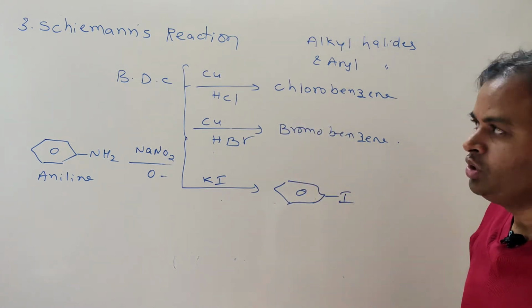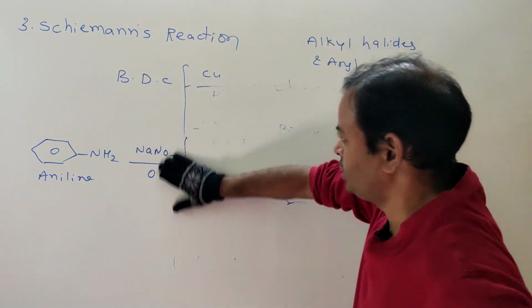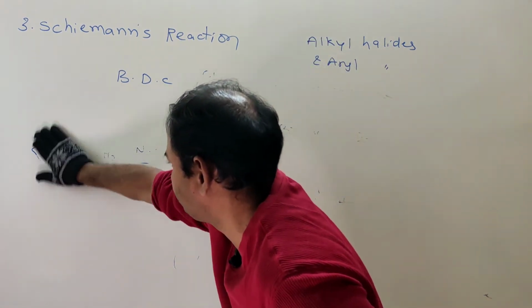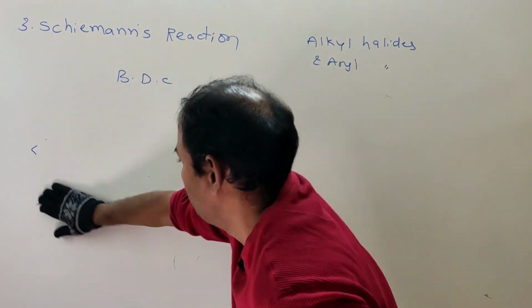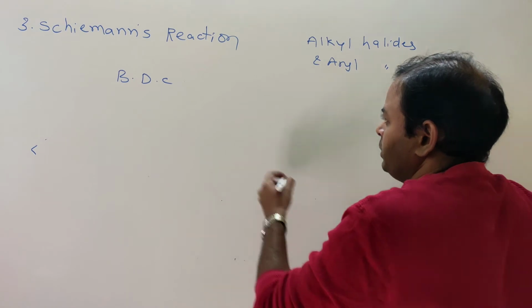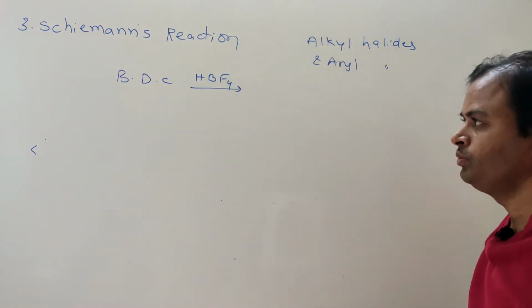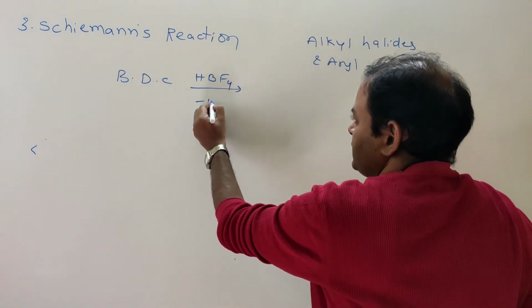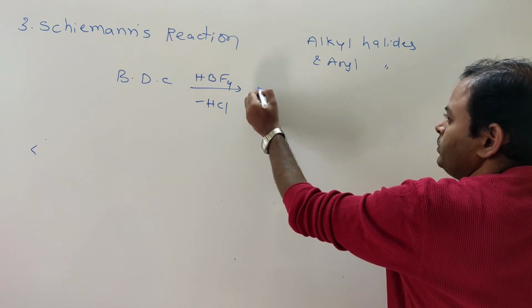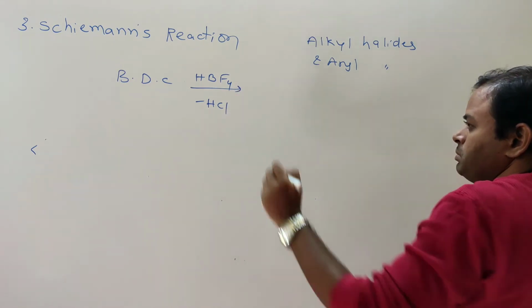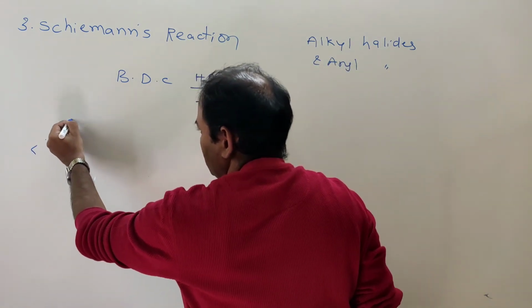Now what about fluorobenzene? Fluorobenzene is prepared by using the Balz-Schiemann reaction. What is this reaction? Benzene diazonium chloride with HBF4, hydrogen borofluoride, loss of HCl takes place and gives fluorobenzene. So by this method we can prepare fluorobenzene.